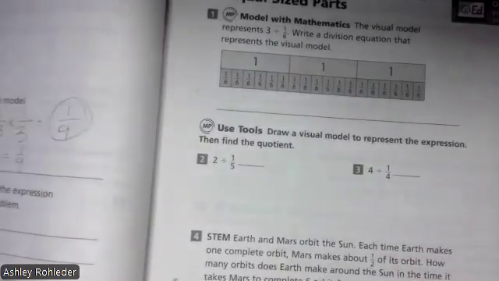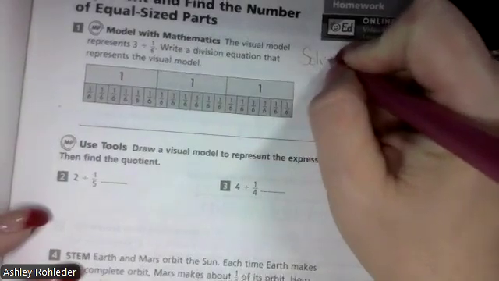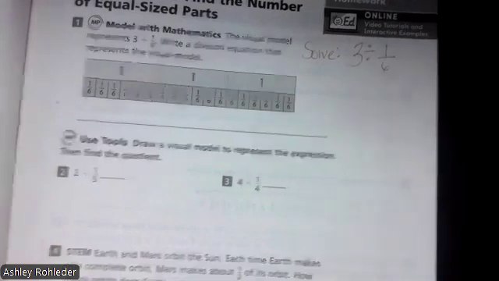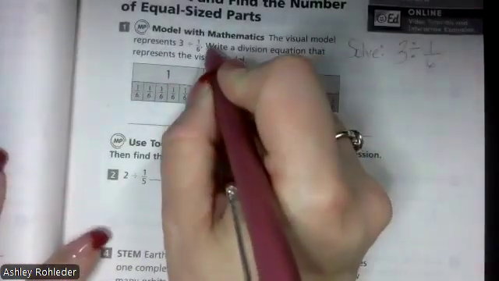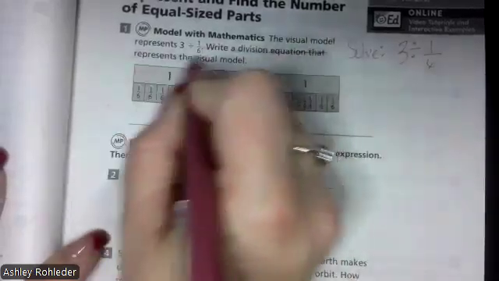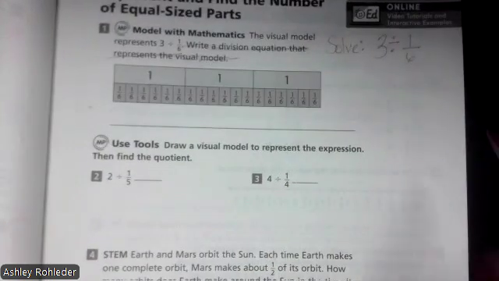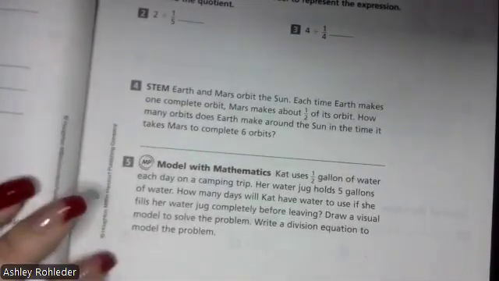Number 1, all I want you to do is just solve 3 divided by 1/6. Well, I don't need you to write it. Just 3 divided by 1/6. Because they want you to write a word problem for that, but we're not going to do that. Okay, number 2 and 3, you'll solve. Right there. Yeah, that's fine.